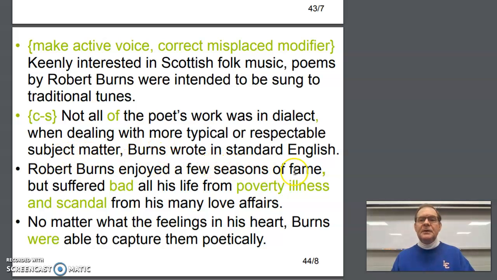Robert Burns enjoyed a few seasons of fame, no comma, but suffered badly all his life from poverty, comma, illness, comma, and scandal from his many love affairs. No matter what the feelings in his heart, Burns was, not were, Burns was able to capture them poetically. So that concludes our set this time.